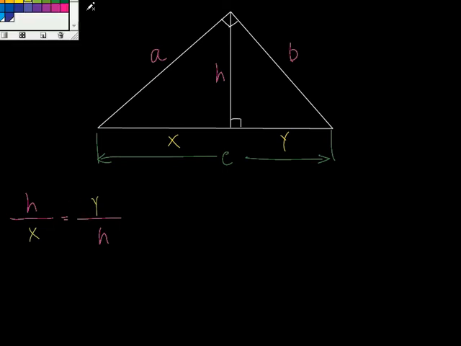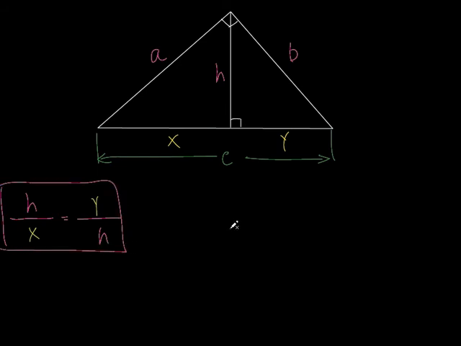Okay. Let's do A and B now. A is also, I'll tell you what, let's put this in a box. Okay, A is also a geometric mean.